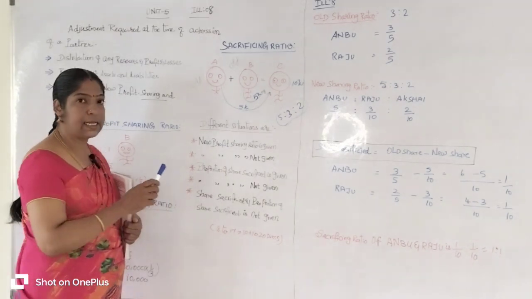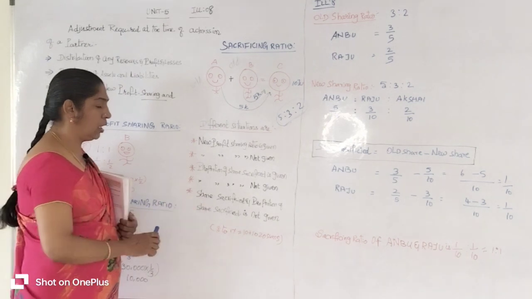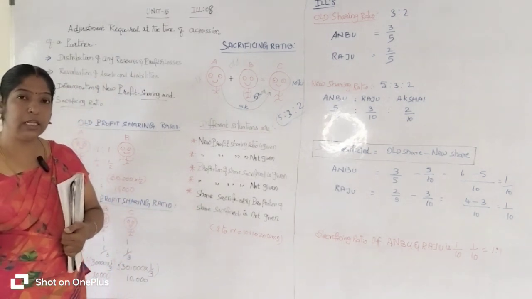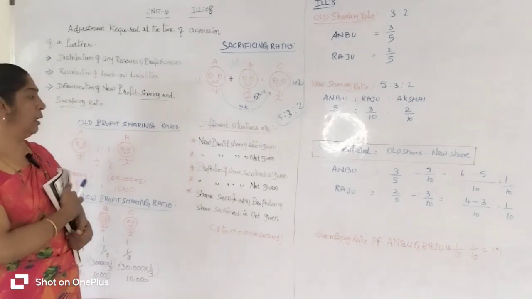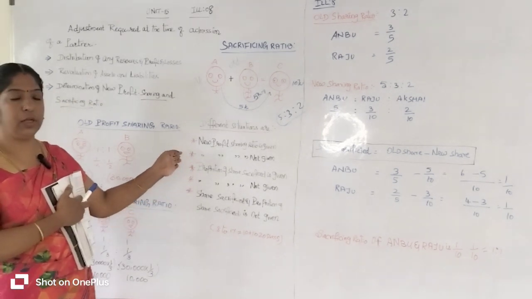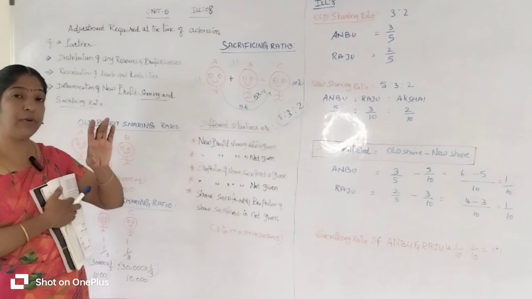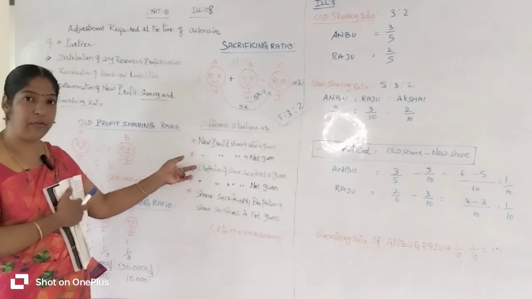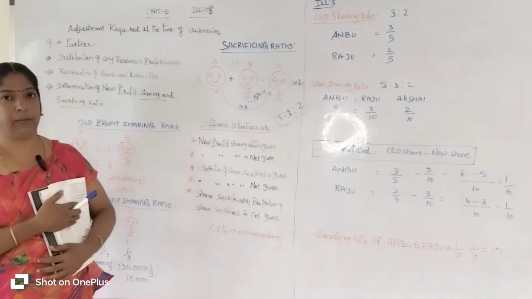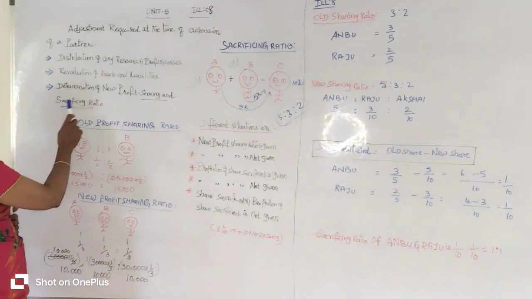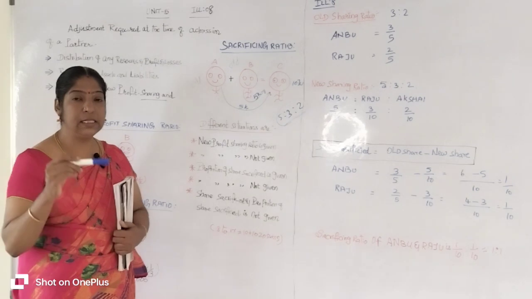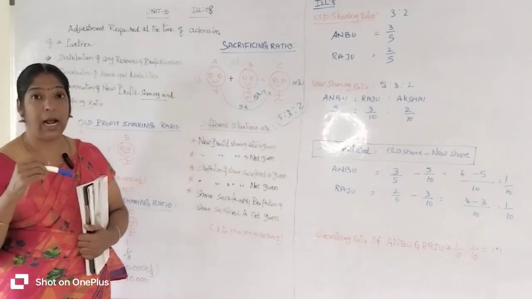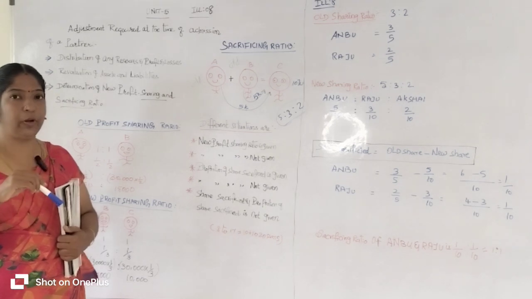If the proportion of the share of the new partner and the sacrificing ratio is given, how can you calculate? And if it is not given, how can you calculate the sacrificing ratio? So there are different scenarios and different situations given in the question. This is the most important topic in the admission of a partner, and the most interesting topic too.